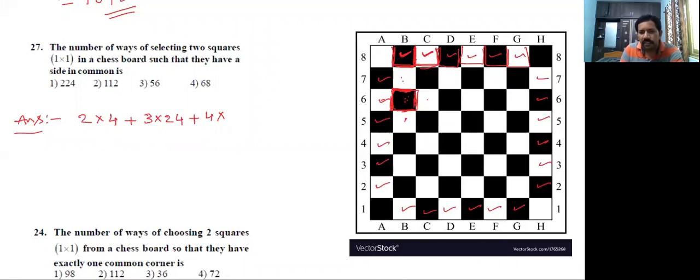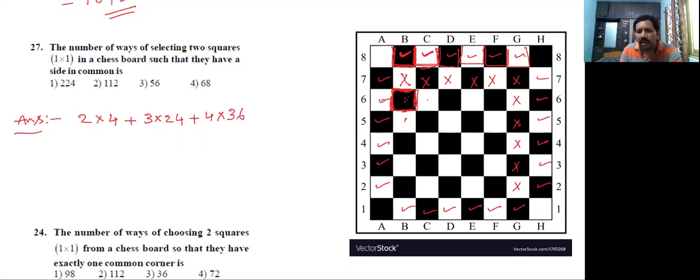So this is 1. I am putting marks. 1, 2, 3, 4, 5, 6 on this side, and next 1, 2, 3, 4, 5, 6. 6 into 6, 36 squares.